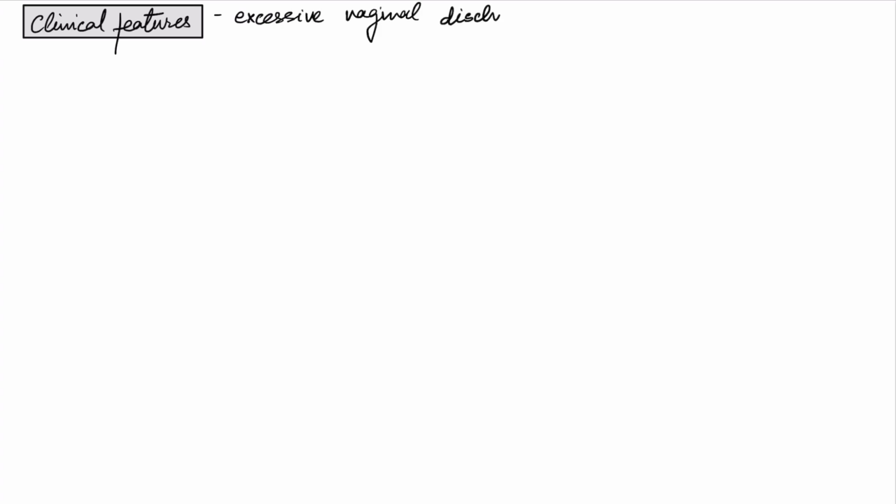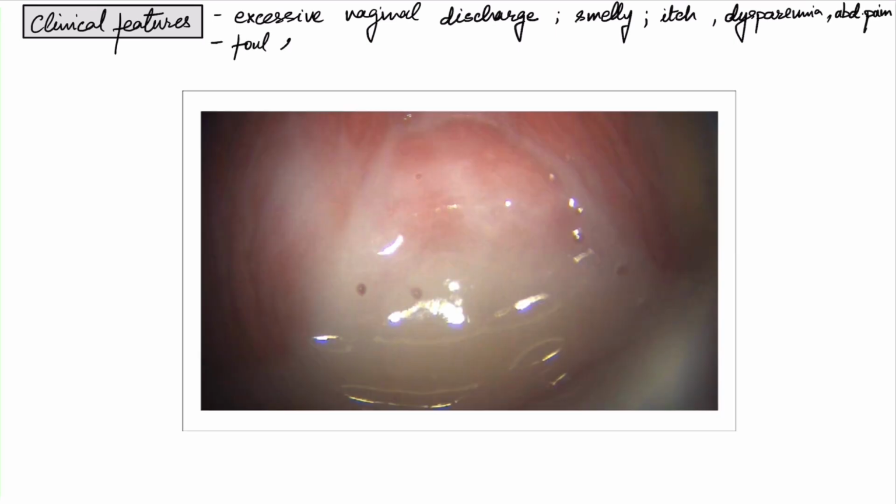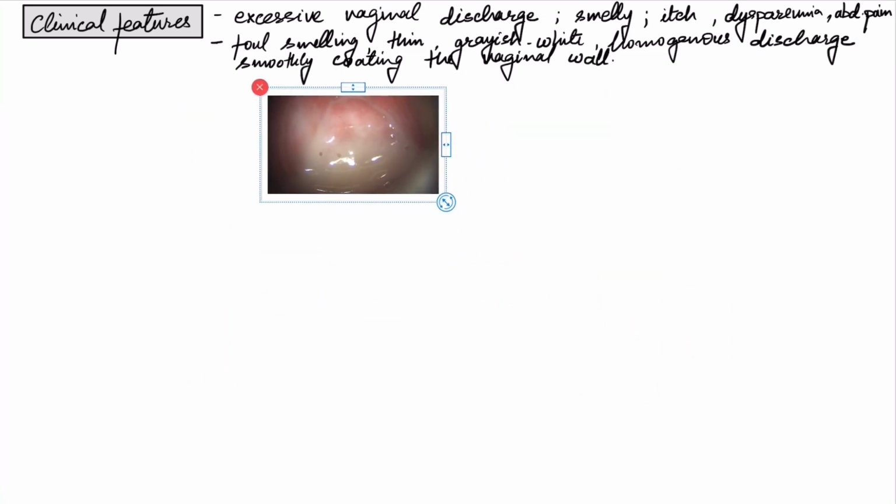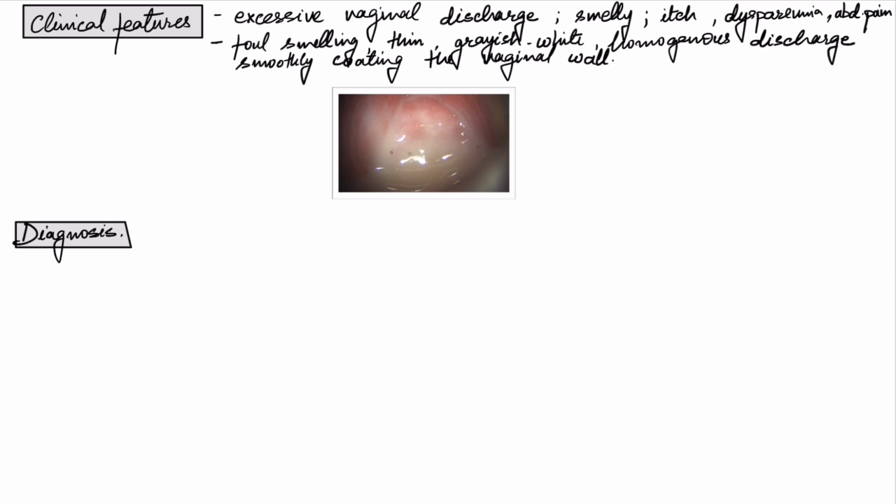Moving on to the clinical features, there is excessive vaginal discharge, which is foul smelling. There can be associated itch, dyspareunia or abdominal pain as well. Now this is a picture which shows the vaginal discharge of bacterial vaginosis. It is foul smelling, thin, grayish white, homogeneous discharge, and it smoothly coats the vaginal surface of the patient. Now, how to diagnose this condition?